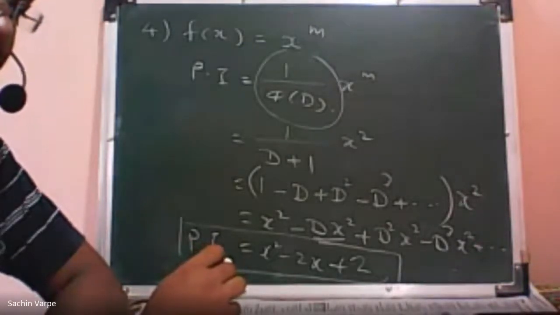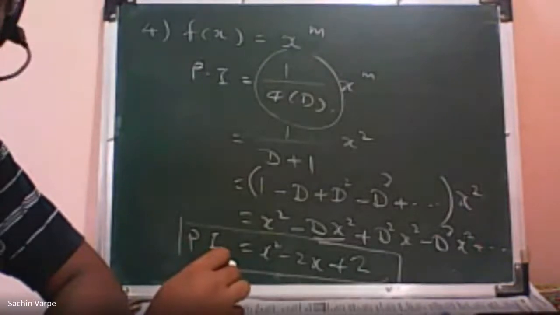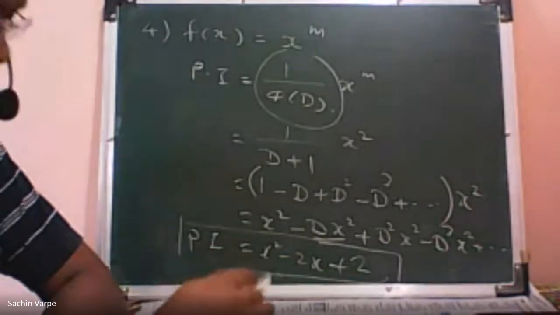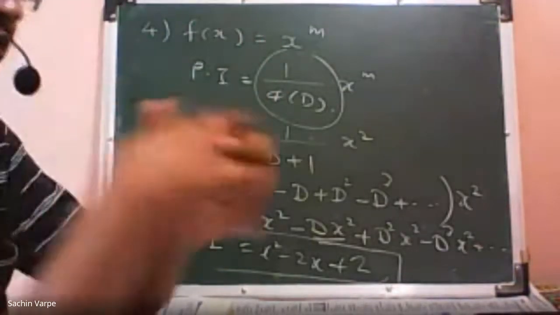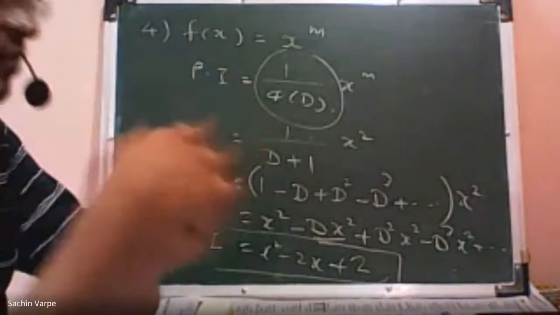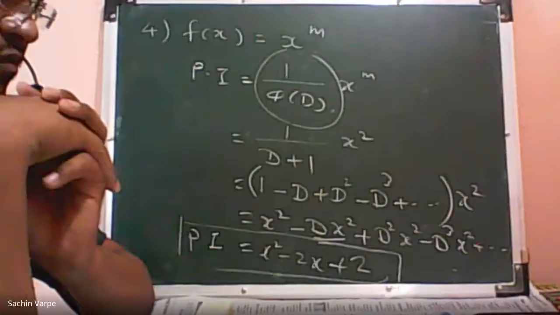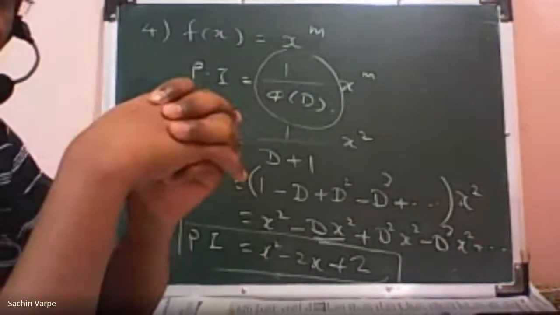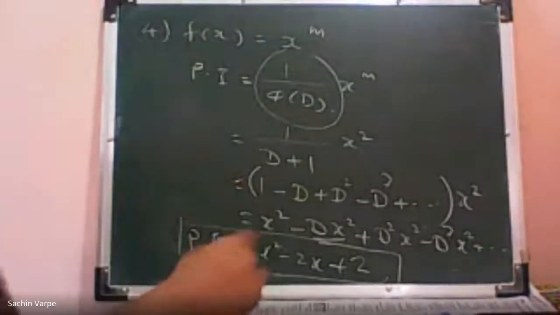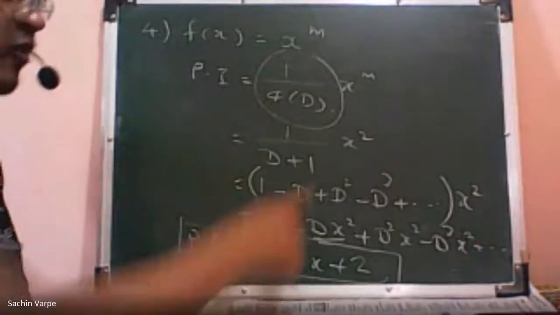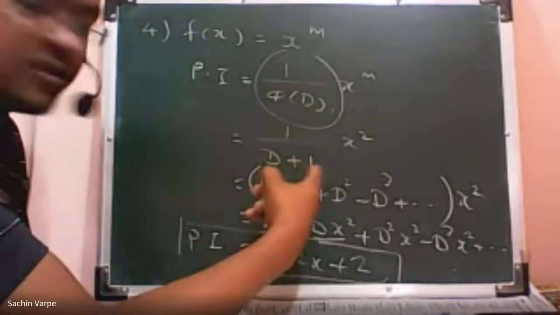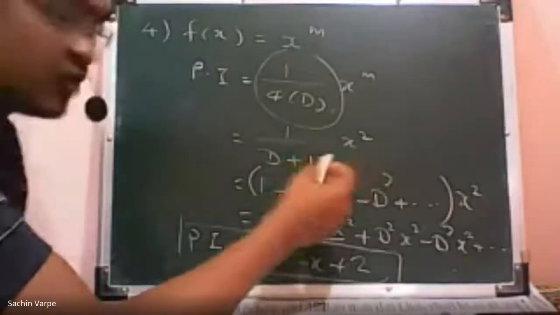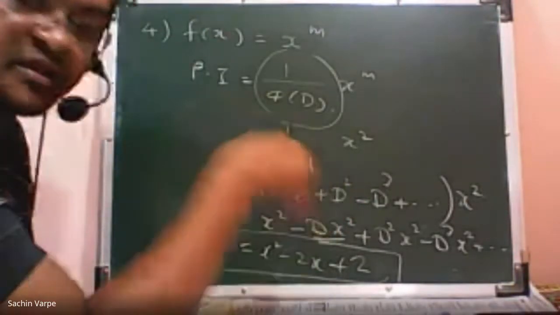We always take constant term common from the denominator. If constant term is 1, then that is of no use whether to take common or not, isn't it? If I take 1 common, then it is 1 into d plus 1 only. So if constant term is other than 1, then this note will be applicable.